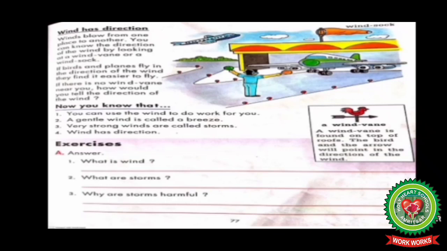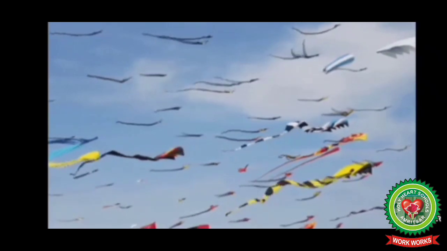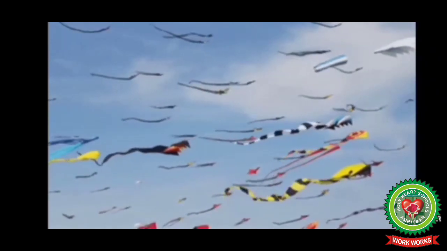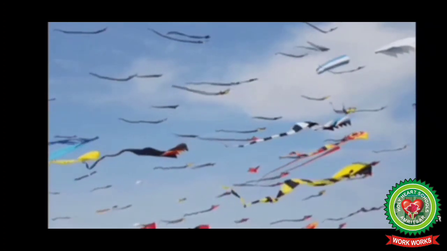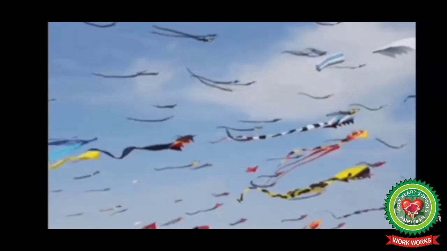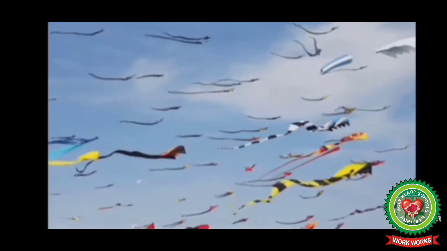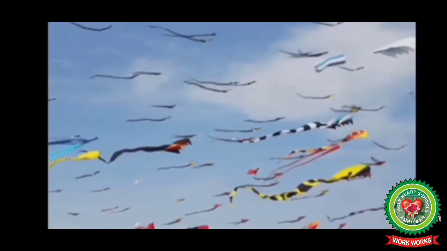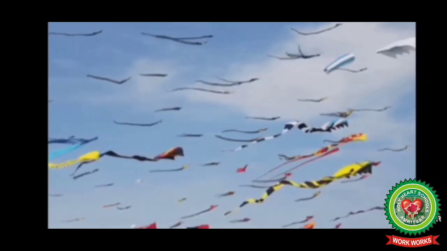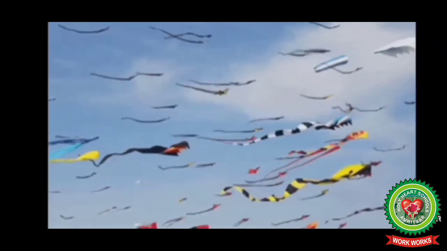Now the next one is, if there is no wind vane near you, how would you tell the direction of the wind? As you must have seen flying kites, they help us to know the direction of the wind. The direction in which kites fly shows the direction of the wind. So we can find the direction of the wind with the help of kites or polythenes.